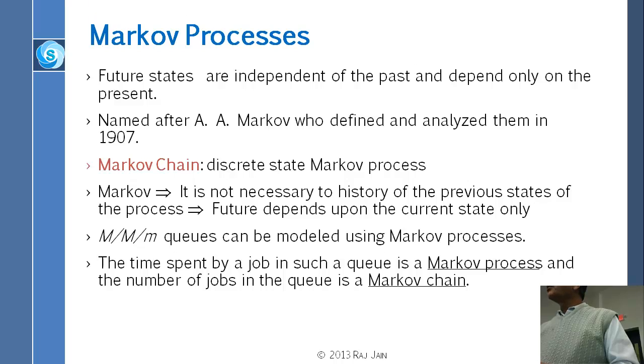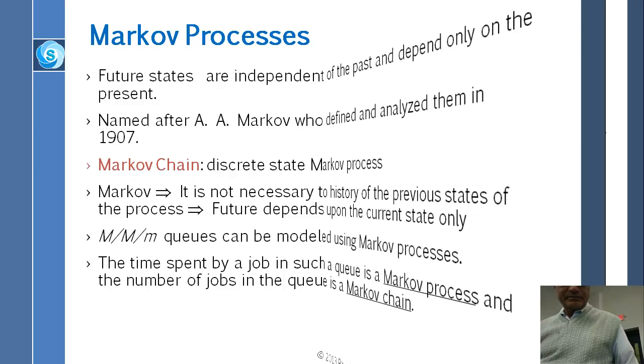All right. So it turns out if you have M/M/m queues, what is an M/M/m queue? Memoryless, exponential inter-arrival, exponential service time, and m servers. That is M/M/m. Those can be modeled by Markov processes, as we will see in a minute. And similarly, the time spent in the queue is a Markov process, while the number of jobs is a Markov chain. Okay, chain is simply a discrete thing.